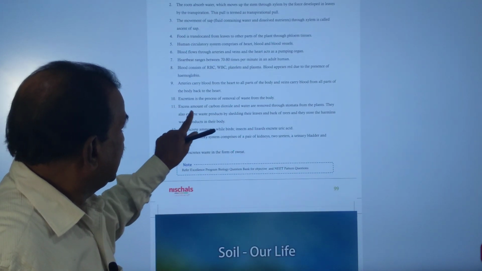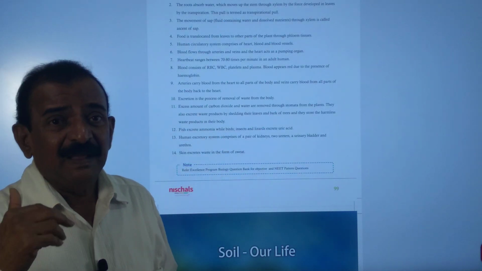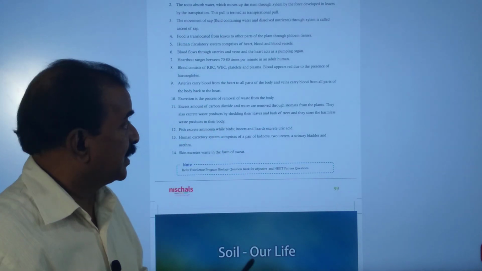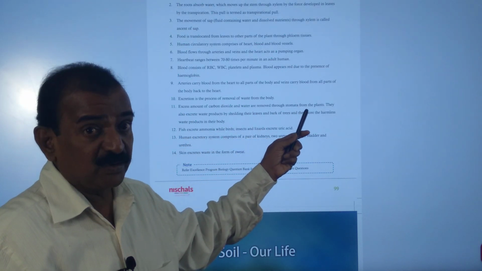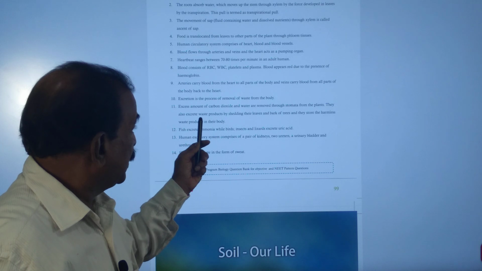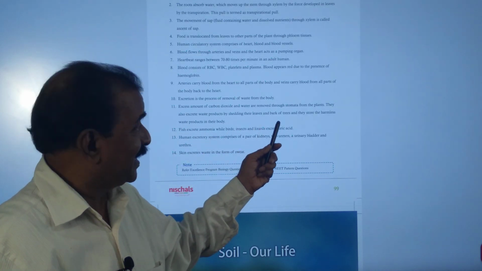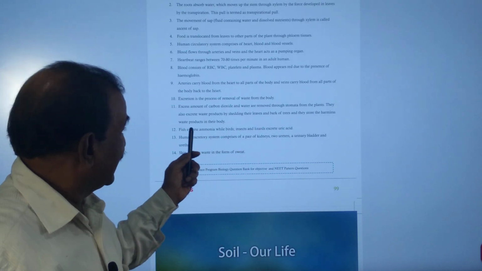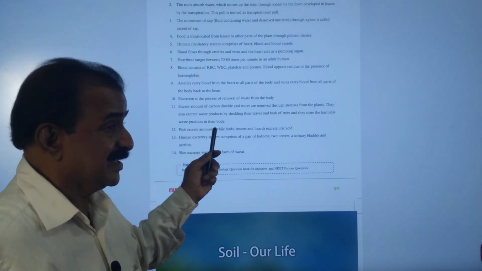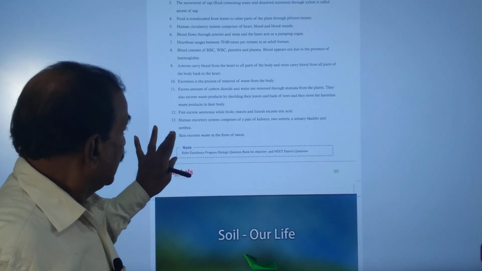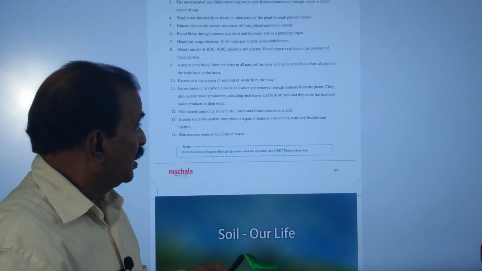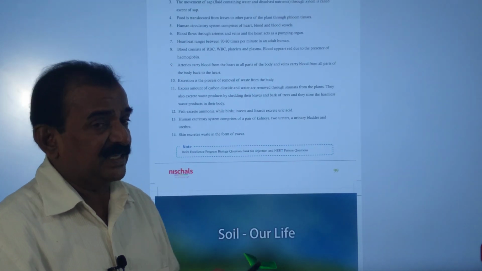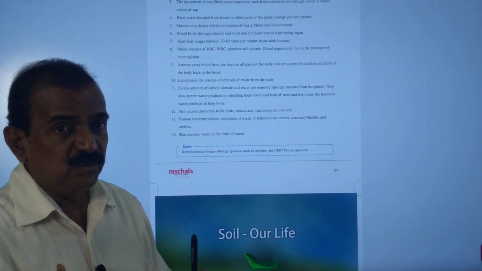Excretion is the process of removal of metabolic waste from the organism. Plants remove excess carbon dioxide and water through stomata, excrete waste products through shedding of leaves and bark, and store harmless waste products in their body. Twelfth, fish excrete ammonia, while birds, insects, and lizards excrete uric acid, and humans excrete urea.